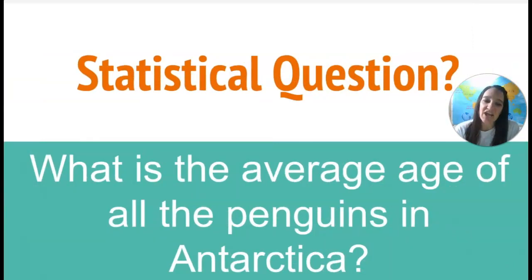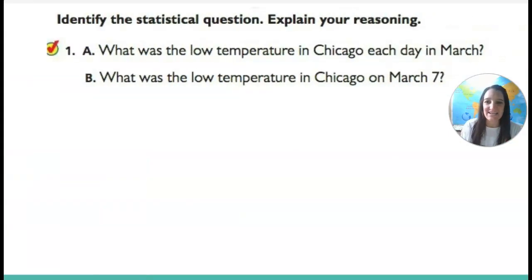What about this question though? What is the average age of all the penguins in Antarctica? Is that a statistical question? Absolutely. Why? Because we're going to have to collect all the penguins in Antarctica and we're going to have to ask them how old they are. Hey, penguin, how old are you? We're going to have to figure out how old they are, and then we're going to figure out the average of that. So that is very much a statistical question. It requires us to collect data.